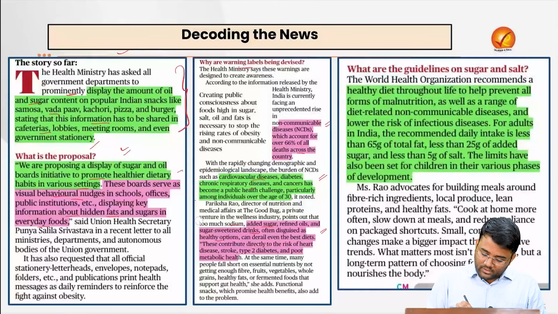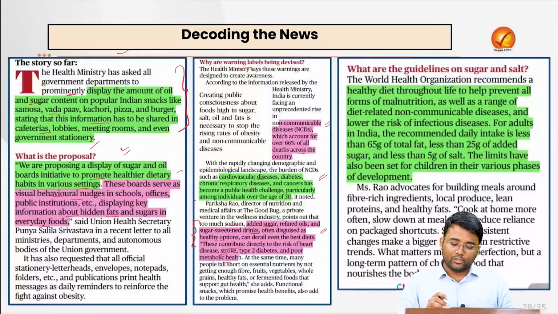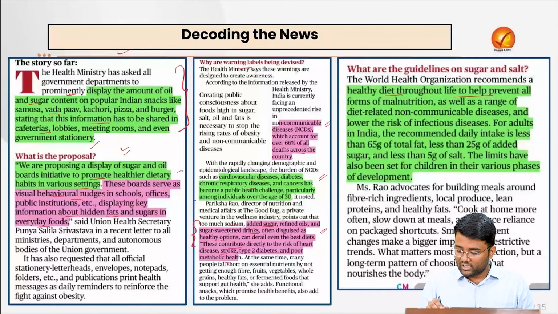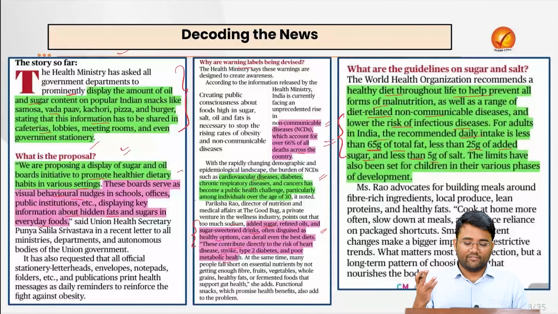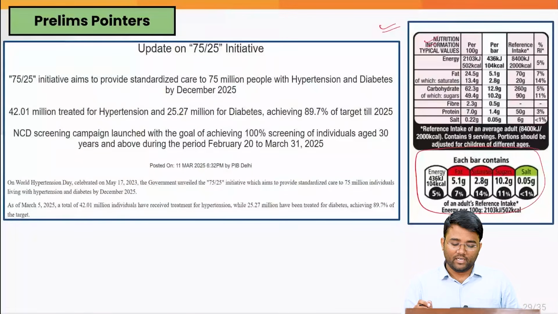So these highly processed foods contribute directly to the risk of heart diseases, stroke, type 2 diabetes, and poor metabolic health. Also, the WHO recommends a healthy diet throughout life to help prevent all forms of malnutrition, as well as a range of diet-related non-communicable diseases, and lower the risk of infectious diseases. For adults in India, the recommended daily intake is less than 65 gram of total fat, less than 25 gram of added sugar, and less than 5 gram of salt. We are breaching all of these to a larger extent in our everyday life. And limits have also been set for children in their various phases of development.